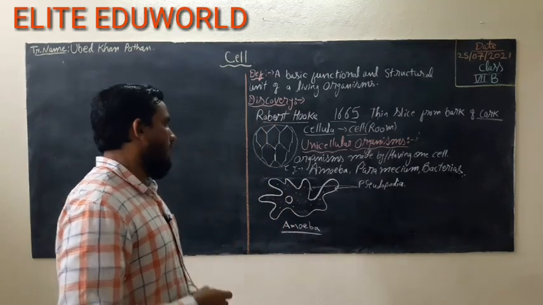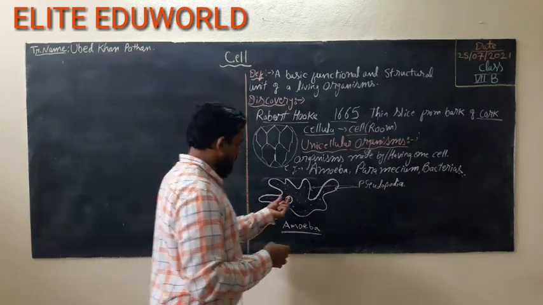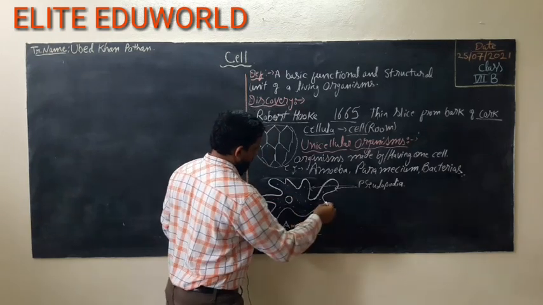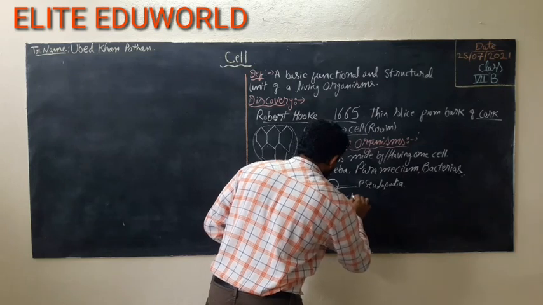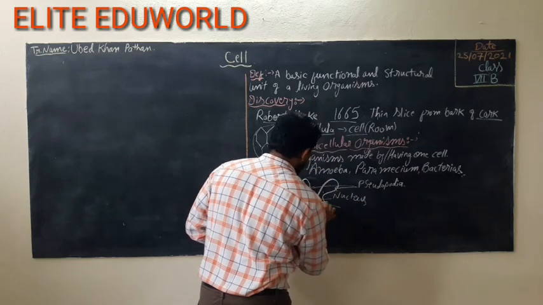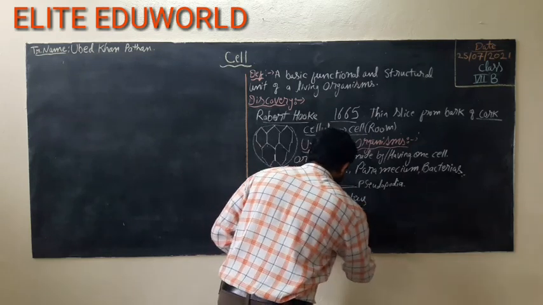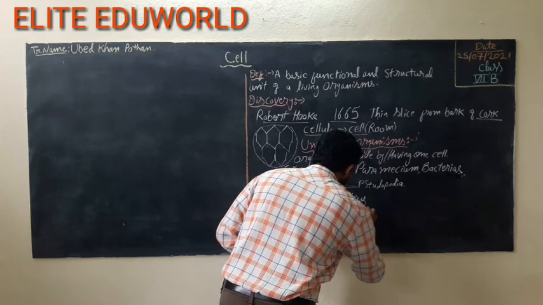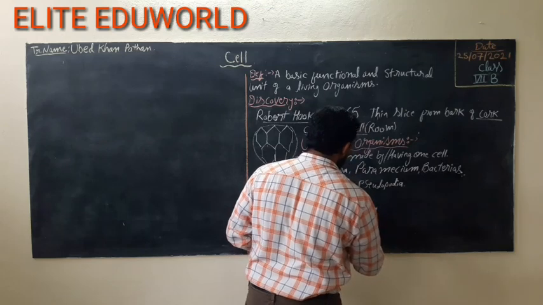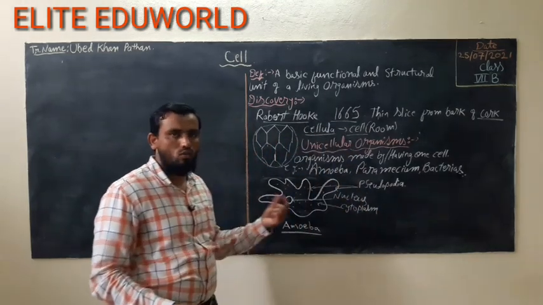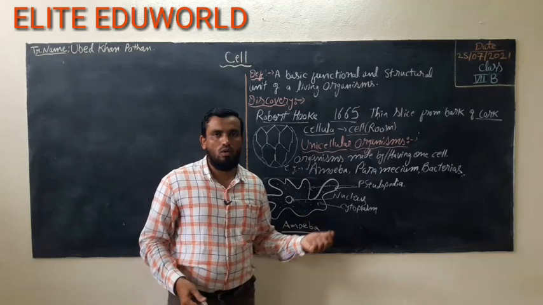Okay students, and this is the nucleus. It is having the nucleus. So these are some basic things. This is called the cytoplasm. So like the basic cell is having this thing, so amoeba is also unicellular, only one cell is there, so it is performing all the functions.